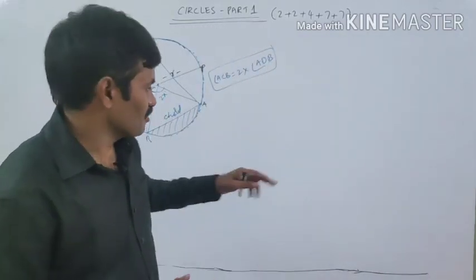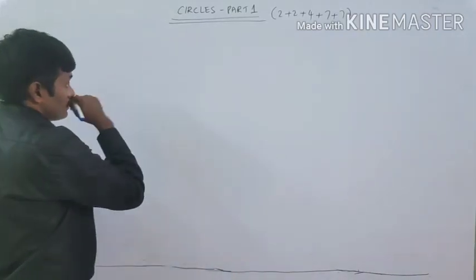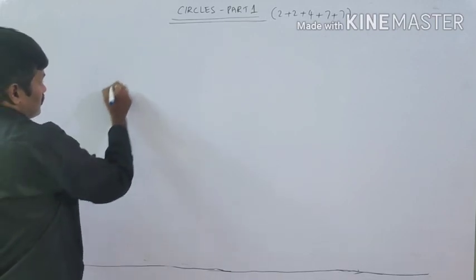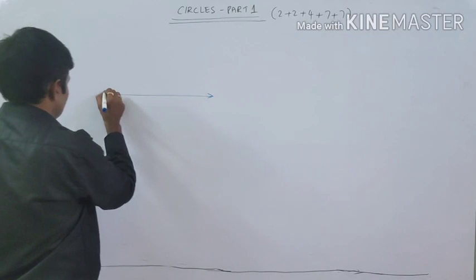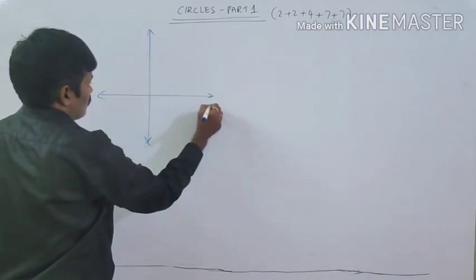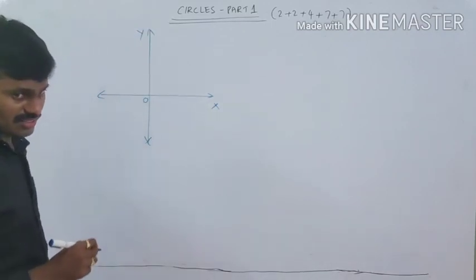Okay, in this first part, let me take a circle in a coordinate system. It is the x-axis, it is the y-axis. Both axes intersect at one point, which we know is called the origin.